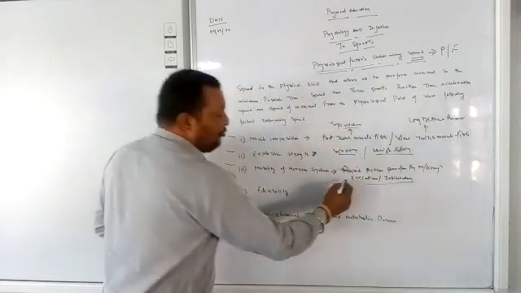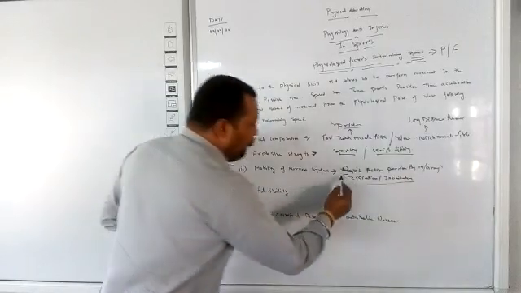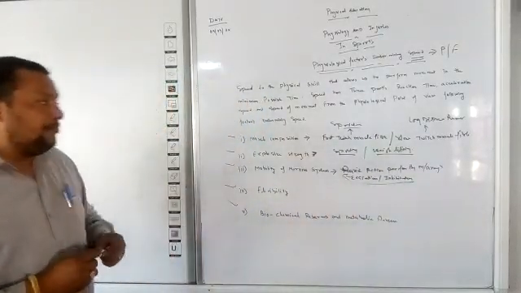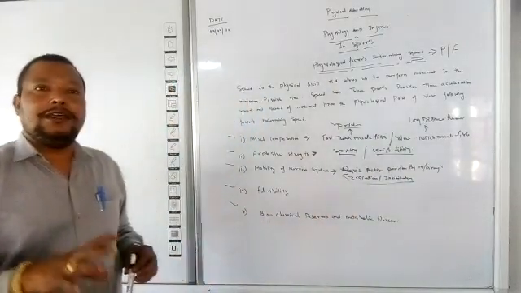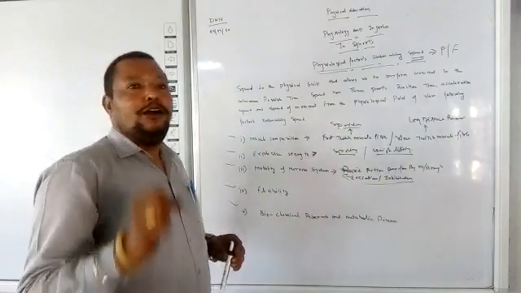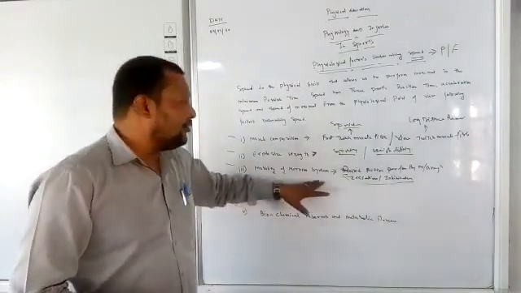Clear? These two processes are produced by the nervous system while the muscles are in movement or contracting. So this is the mobility of the nervous system.